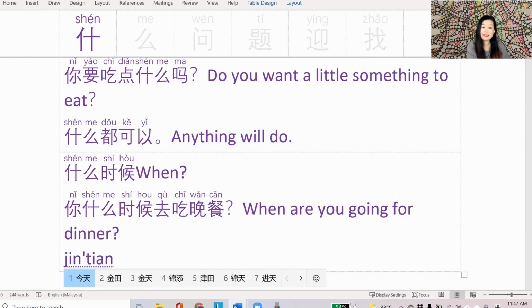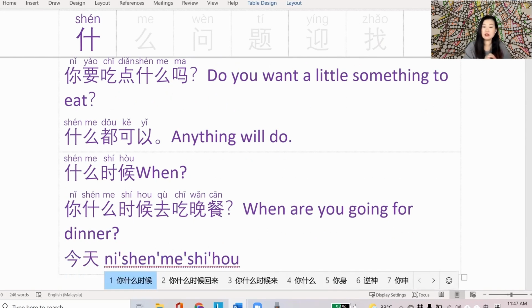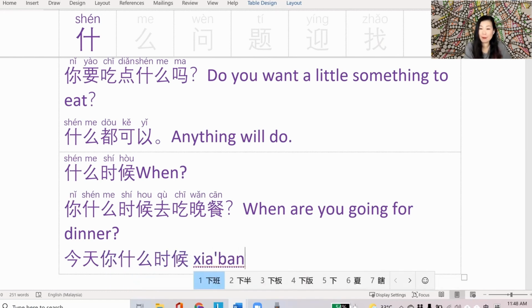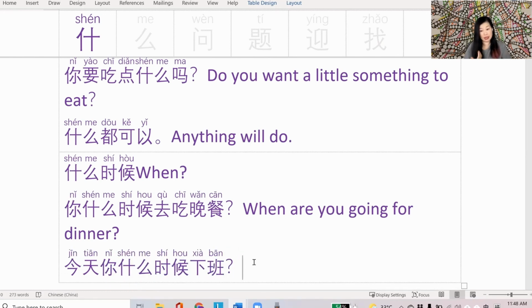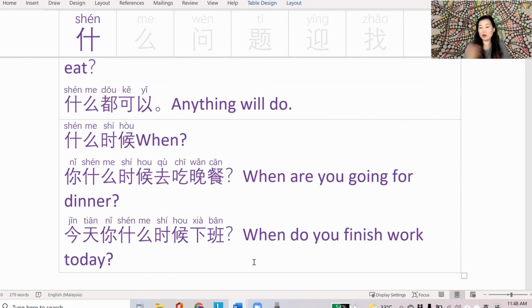Here's another example. 今天你什么时候下班? 今天 is today. 你 is you. 什么时候 is when. 下班 is to leave work. So what do you think I'm trying to ask in 中文? 今天你什么时候下班? Yeah, when do you finish work today? Or, what time do you get off work? 今天你什么时候下班? Okay, so that's the second example of 什么 to ask when. 什么时候?